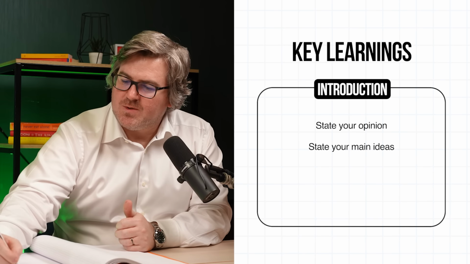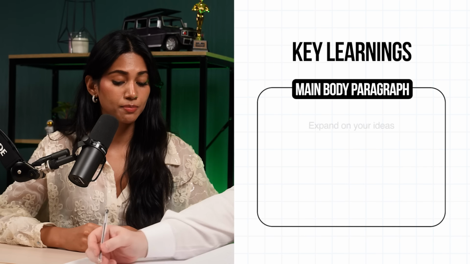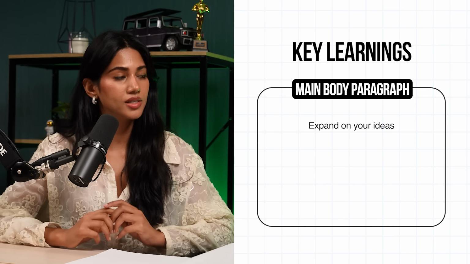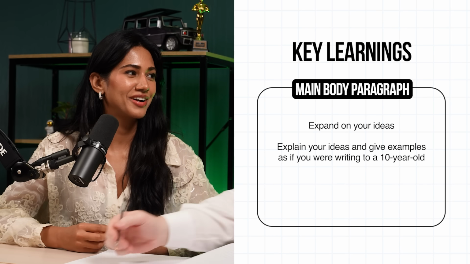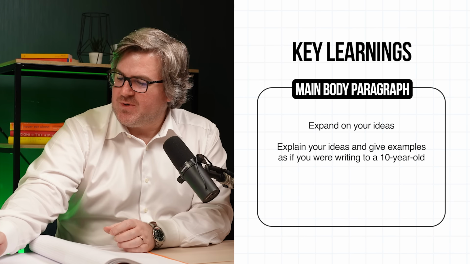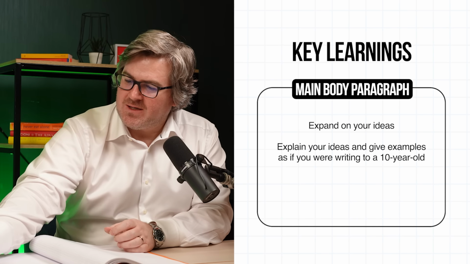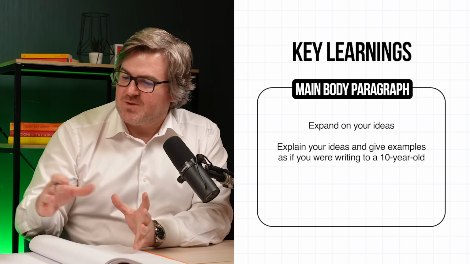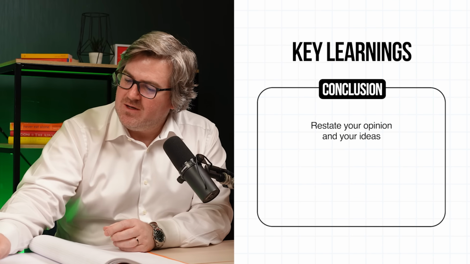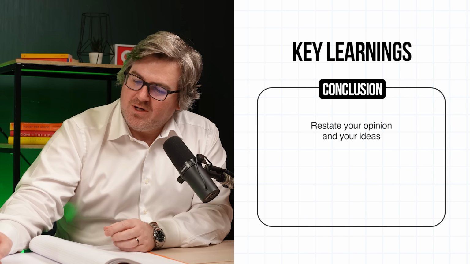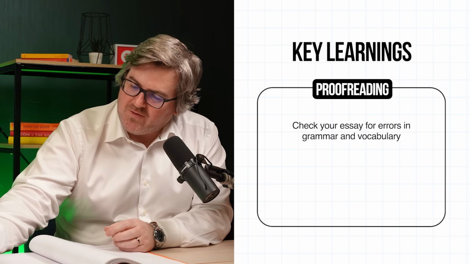And then what do we do with those ideas in the main body? We expand on them in still a concise way. We're basically speaking to a 10-year-old and we're explaining to them. We take the ideas from the introduction, we put them in our main body, and we explain them and give examples as if we're talking to a 10-year-old. And then we just summarize everything in our conclusion. And then we check our grammar and our vocabulary.